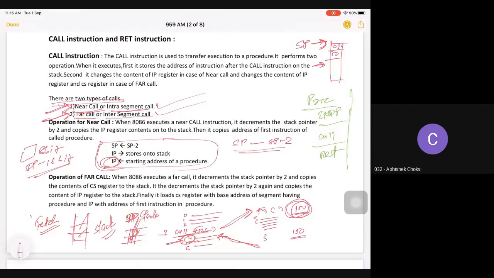So for that, every time you have a function call, you need to store the value of IP onto the stack and go to the location of your function. Once the return statement comes, you need to come back and pop the value from the stack, because whatever you have stored on the stack will be on top, and it works as LIFO, last in, first out. So whatever value you get is the value you stored on the stack. That is the value of IP from which location you want to resume execution of the main program. That is how your normal call instruction and return instruction work. Clear?